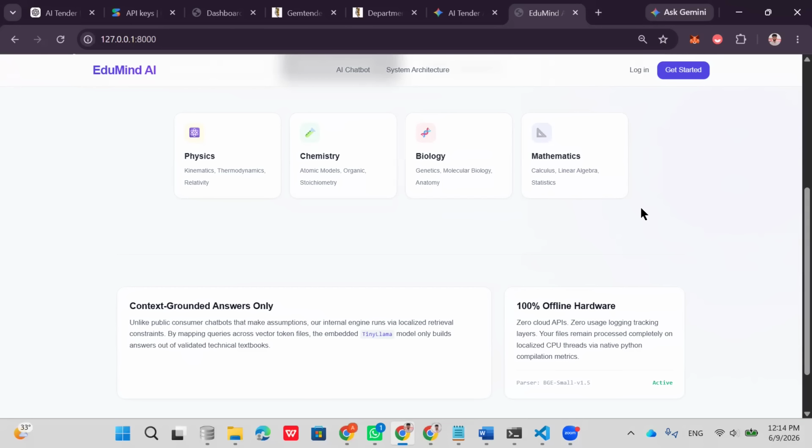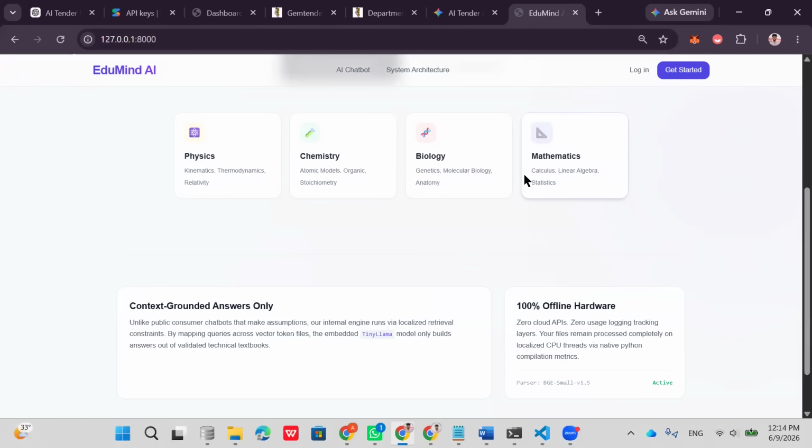So what are the questions you ask without fine-tuning? It gives the answer, but it won't be very accurate. Here we have the physics, chemistry, biology, and mathematics datasets. For example, if I ask a question from biology, the LLM will not give the answer directly. First, we take the datasets we collected as PDFs and create the chunking and embeddings. Then semantic search is activated. It searches for the chunks that match and replies with them. Those chunks are sent to the LLM, and the LLM makes the reply.